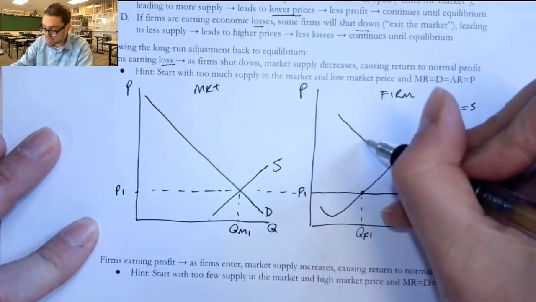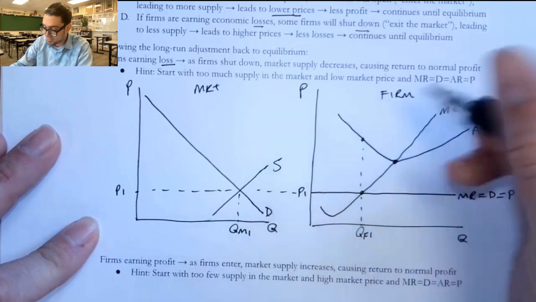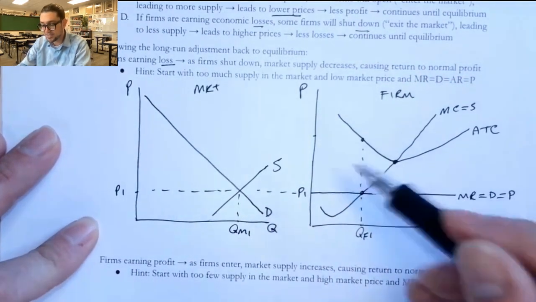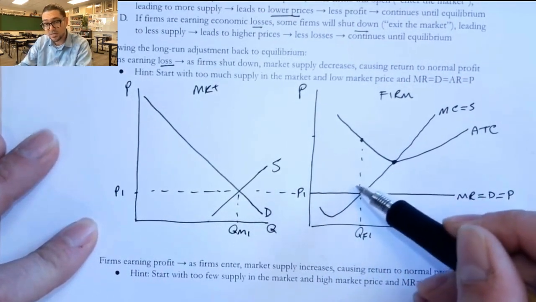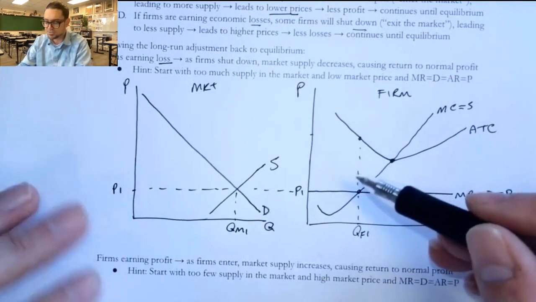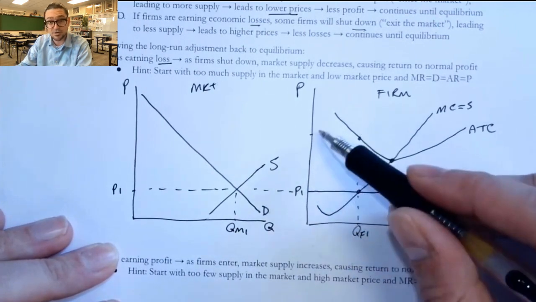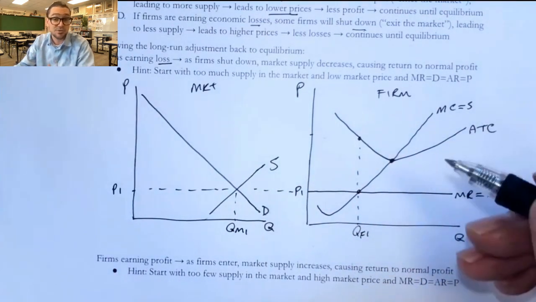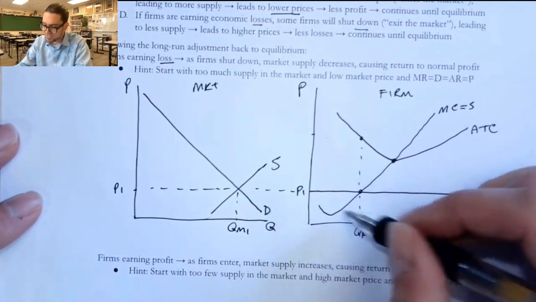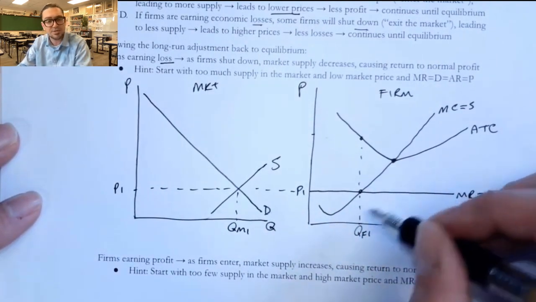And we know that their loss would be all the way up to here. I don't necessarily want to shade that loss rectangle in right now because we're going to be moving a line around in just a second. But if you can visualize it, this rectangle right here would be the loss for this firm, assuming that they're operating. If we have an AVC, maybe we would put that AVC way down here at the bottom.